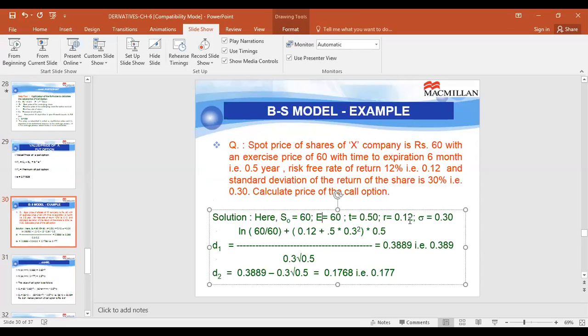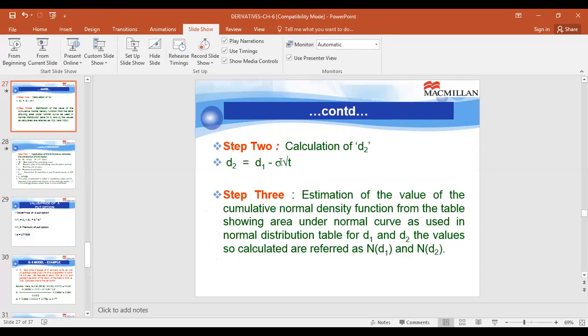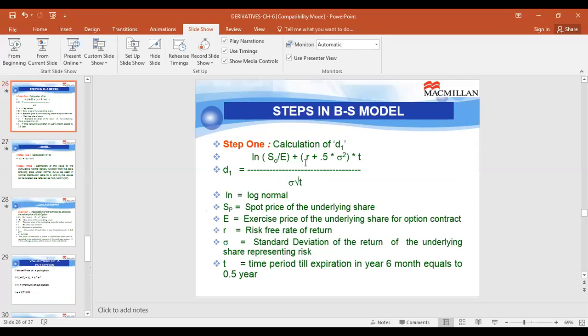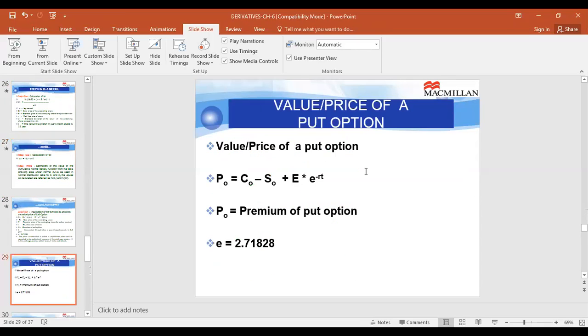T is 0.5, rate of interest 12%, volatility 30%. So let me take you back to the formula which we have. This was the formula for D1: log normal of S0 upon E, and then extended to this one. So let us put the values in this formula.